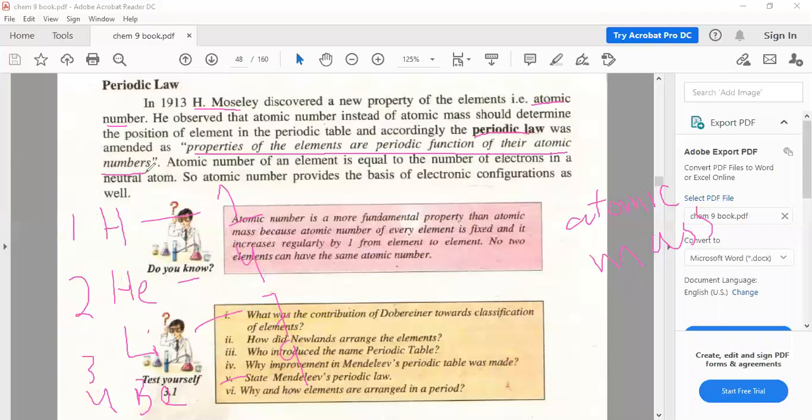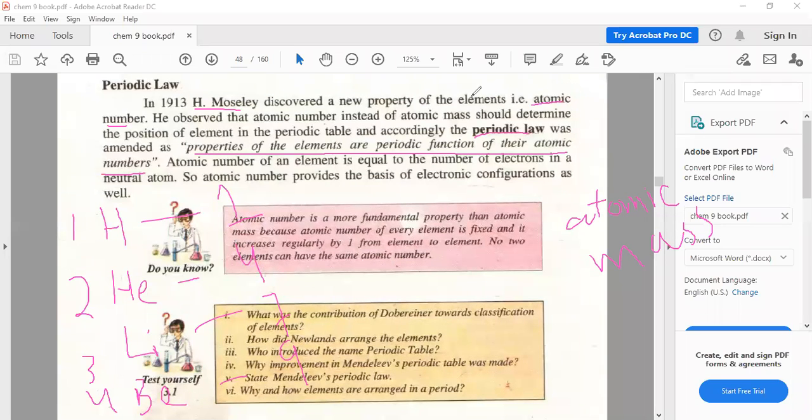This means if you arrange elements on the basis of atomic number, there is repetition of the properties. Periodic function means there is a regular repetition. As in the example of Sunday, after every 6 days you see Sunday. In the same way, after a regular interval, there is repetition of the properties.